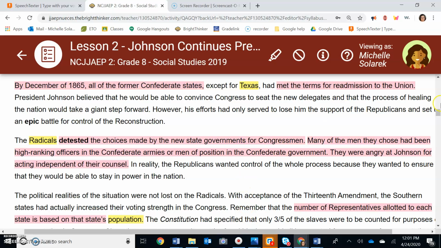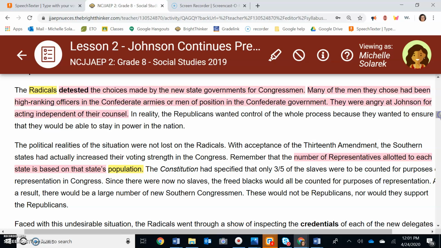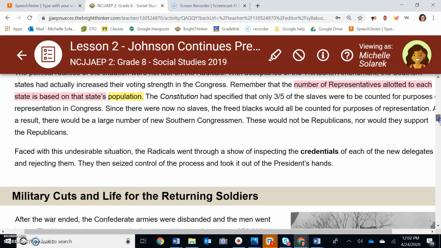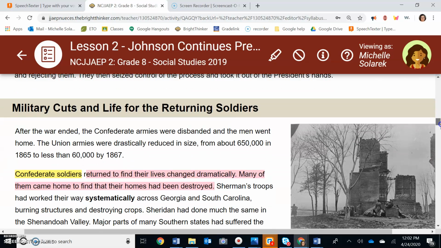Okay, let's get ready to write down question number 6, and we are almost finished here. The number of representatives allotted to each state is based on what? The number of representatives allotted to each state is based on blank. If you got the answer of population, then you have the right answer. So write down population and we will move on from there. It just talks about the 13th Amendment and how when the southern states lost their slaves, they lost some of their voting power.